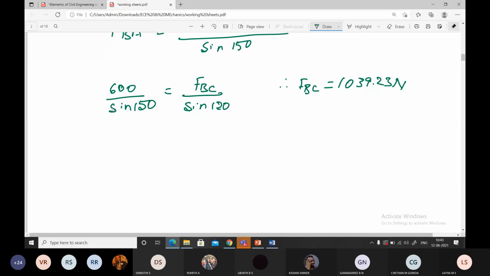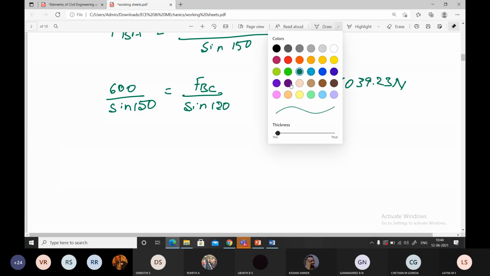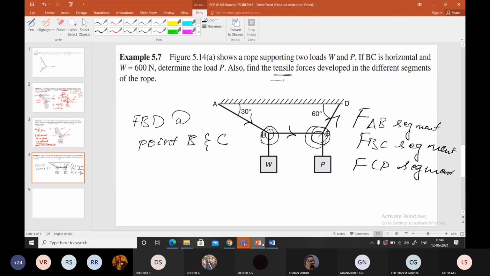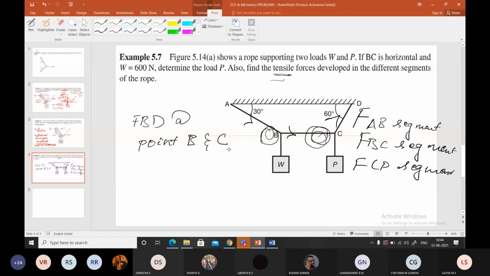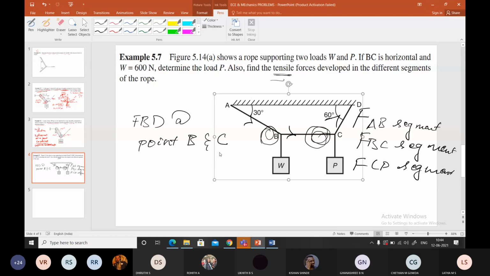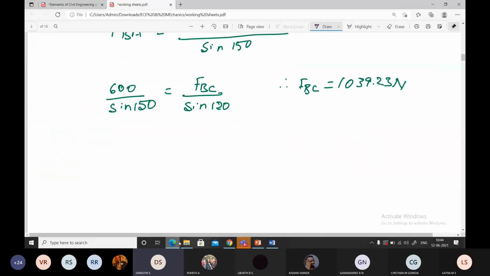Now next what I should do, students? Quickly. What I should do? I told you we have to draw the free body diagram at two points, at B and at C. Correct? Yes or no? Yes, ma'am. We have to draw the free body diagram at point C. Yes. Start doing it.